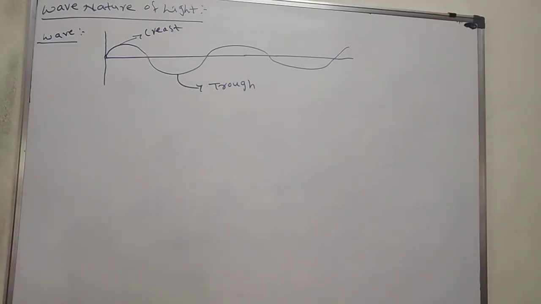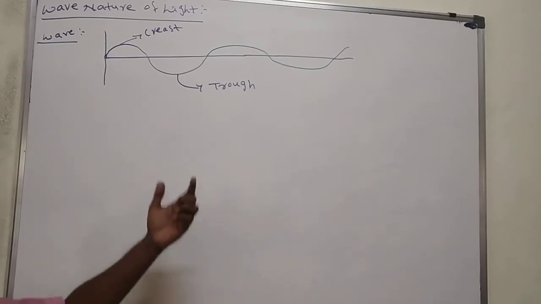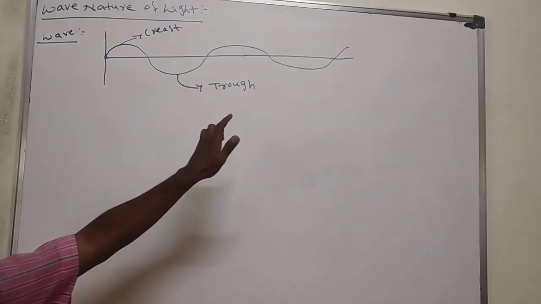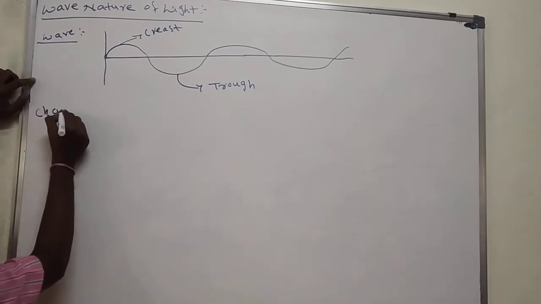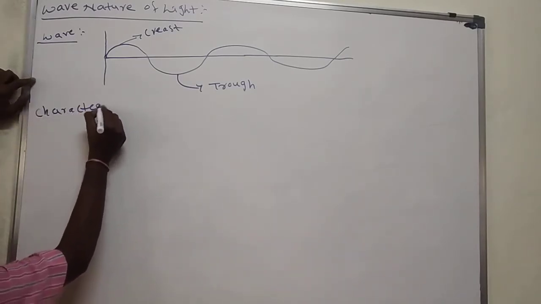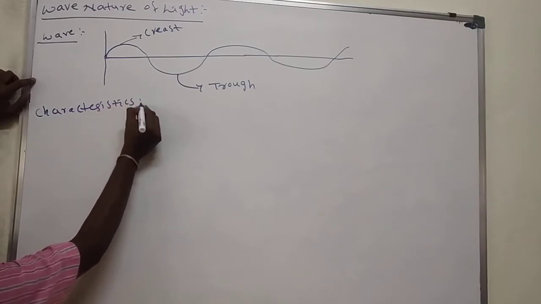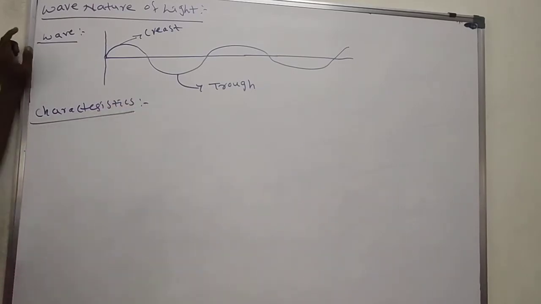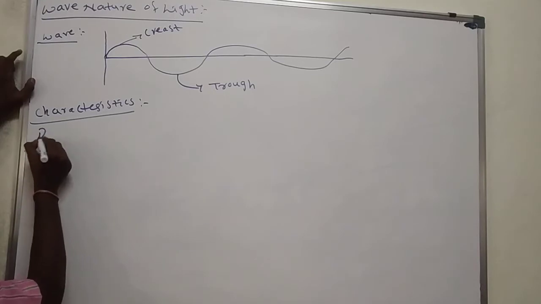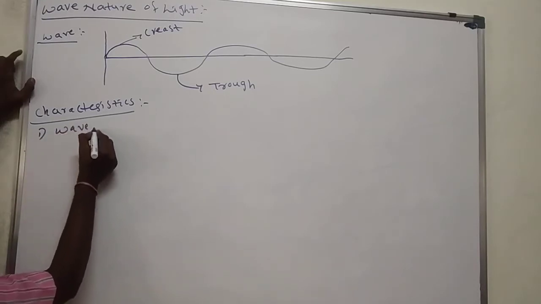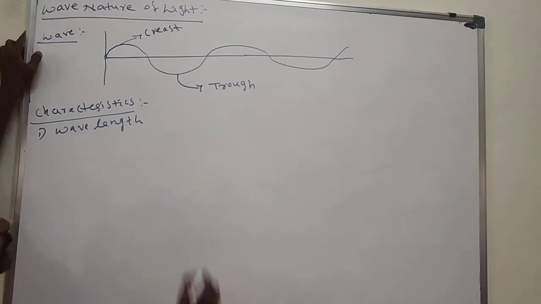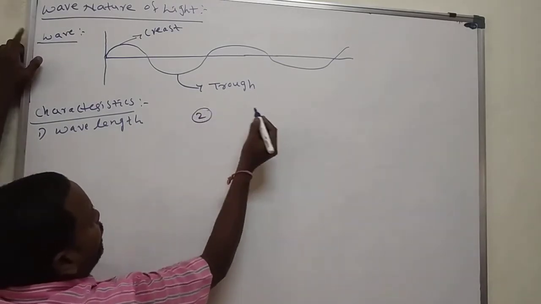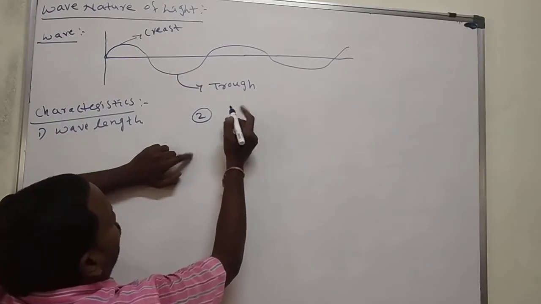And wave has some characteristics. What is the nature of wave? Electromagnetic nature. That electromagnetic wave has some important characteristics. What are those? One is wavelength. Second one, wave number.